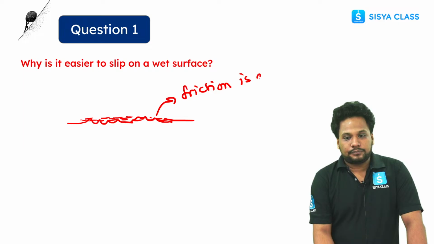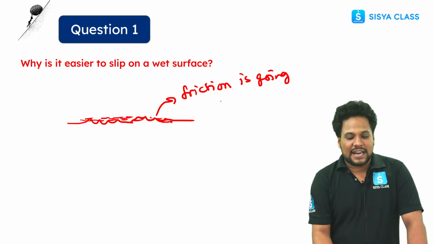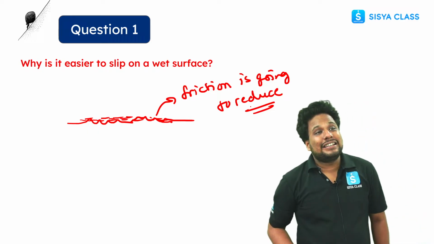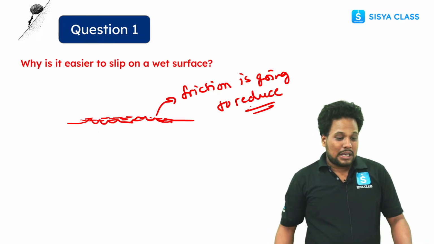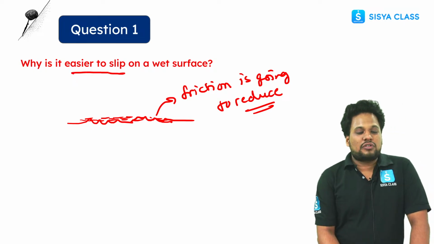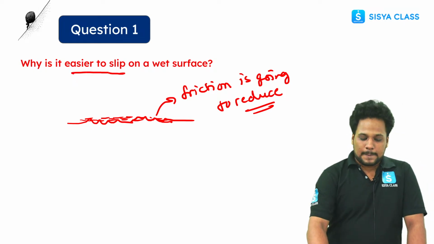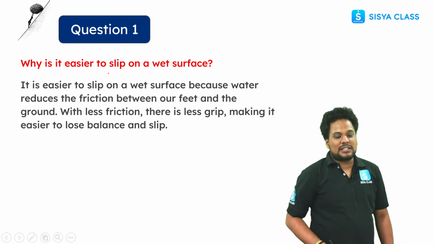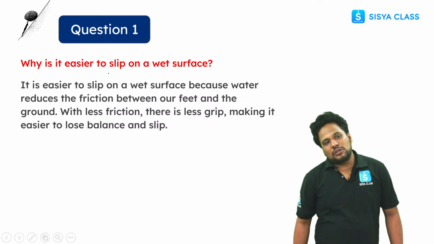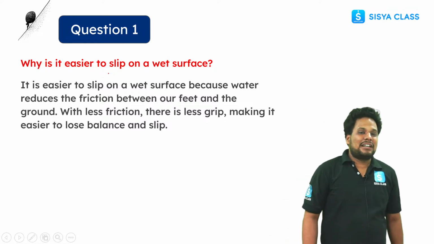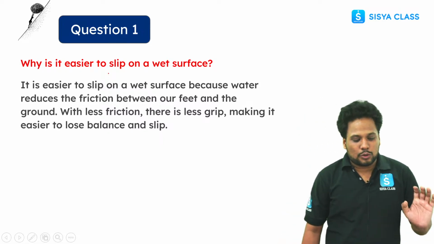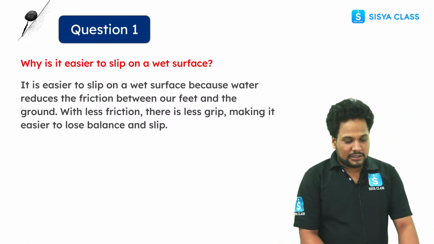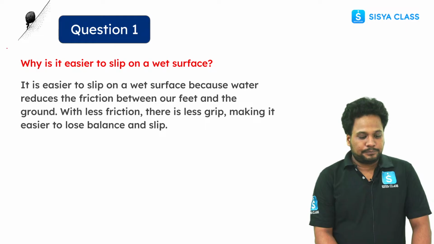And if friction is going to reduce, it's not easy for you to walk on that surface, and that's why it's easier to slip on a wet surface. This is clear. So it is easier to slip on a wet surface because water reduces the friction between our feet and the ground, and with less friction there is less grip, making it easier to lose balance and slip. This is clear. Any doubt in this question? It's a very easy question.